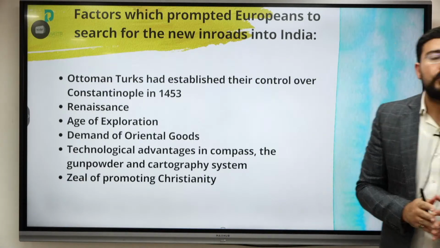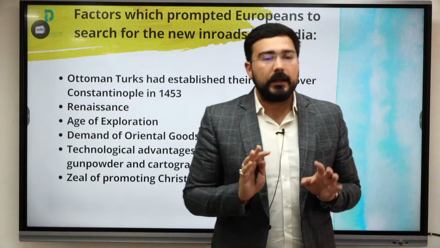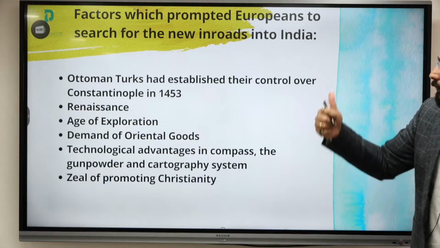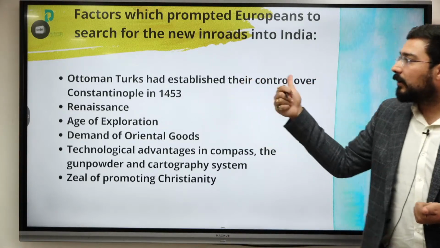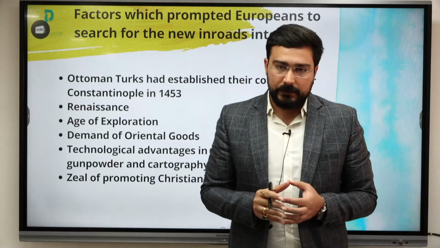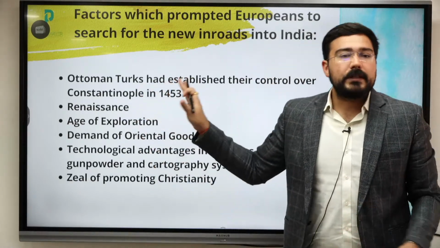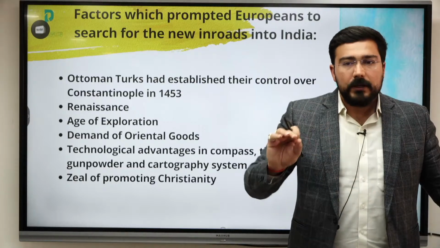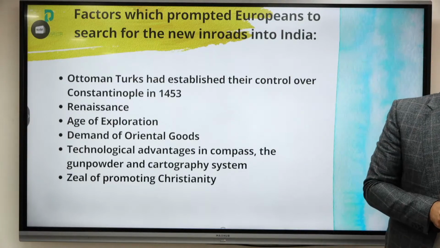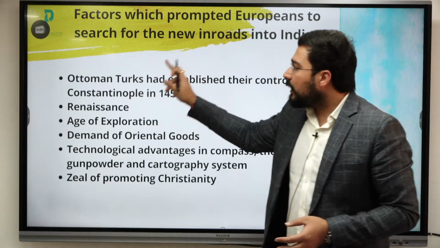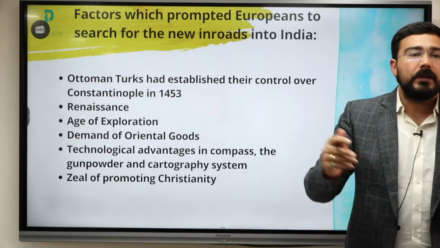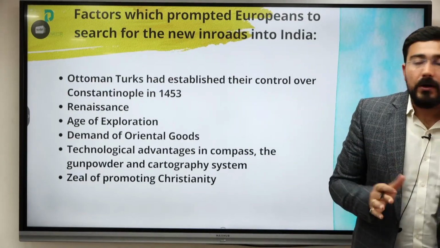So why did Europeans want to come towards India? That had some factors, and we have to understand them. The first important factor is the overtaking of Constantinople in 1453 by the Turks. This is roughly the area of Istanbul, and this was the important area which was responsible for the trade. So once Constantinople went under Turks, all these Europeans wanted to come with a direct route to India. Why? What's the reason for that?